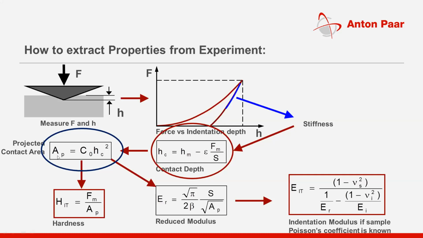A wrongly calculated area will give a wrong value of hardness and even a wrong reduced modulus, as hardness and modulus are functions of contact area as well. So it is important for anybody to correct these parameters C0, S, FM, HM.